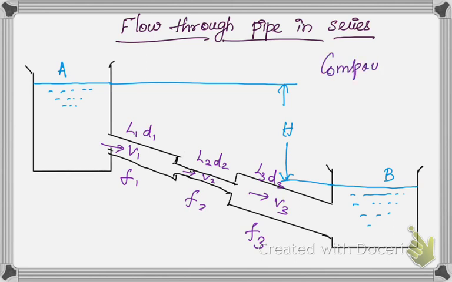Today we are going to see about flow through pipe in series or flow through compound pipes. We call this compound pipes also. So either we can call it flow through pipe in series or compound pipes. So what does it mean?